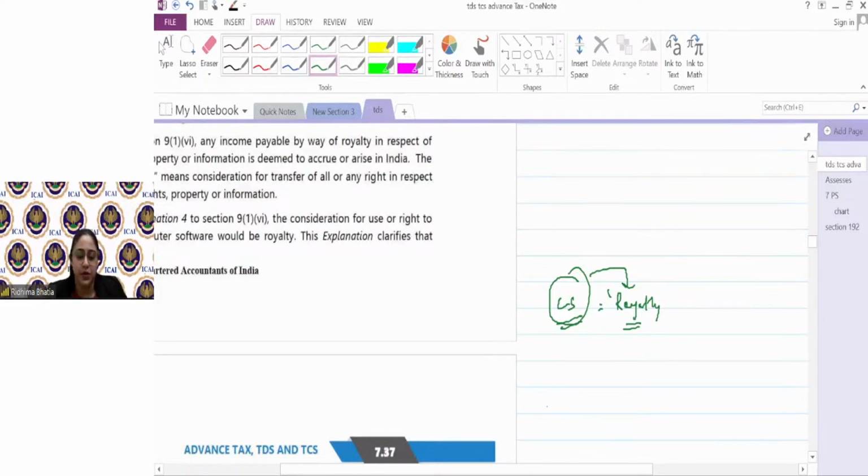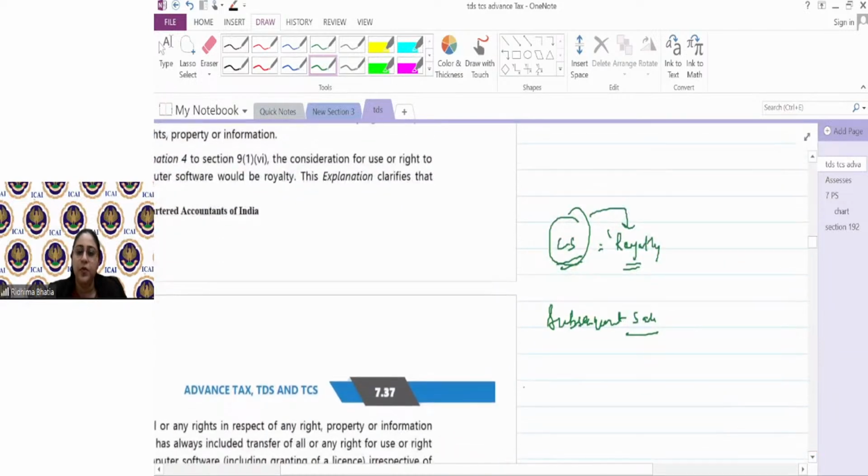But one exception is given. The exception is of subsequent sale. Suppose the company Alpha Limited gave all the computer software to a middleman, say A. A को उन्होंने सॉफ्टवेयर दे दिए, ठीक है.